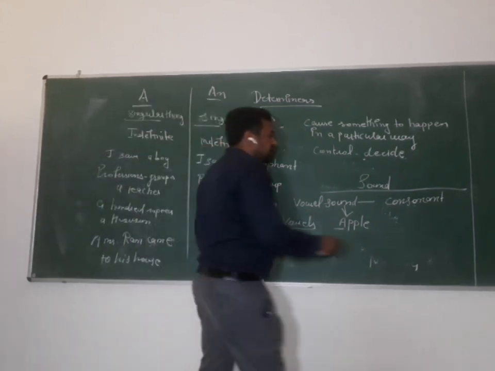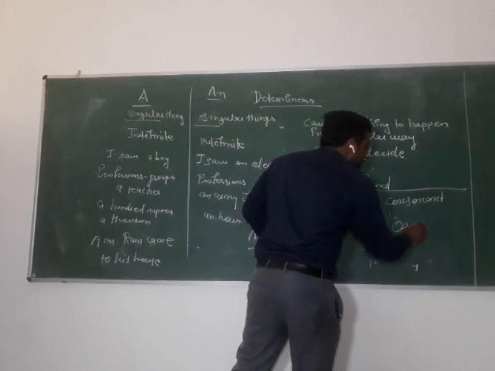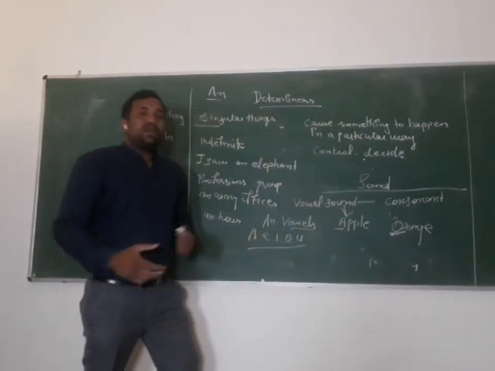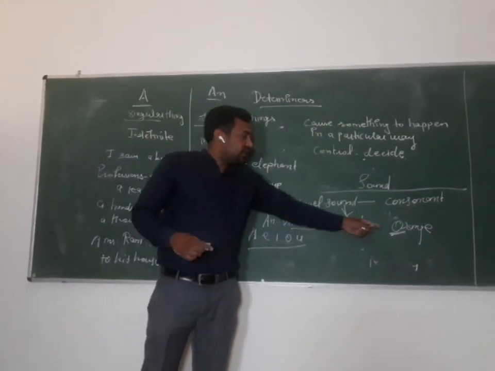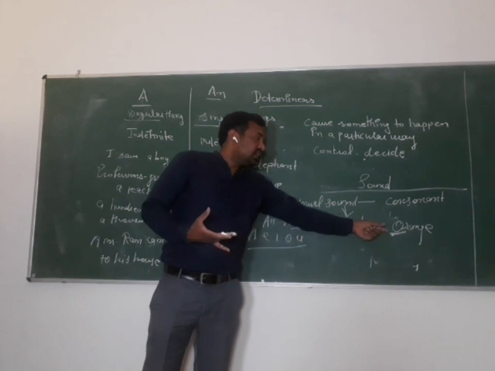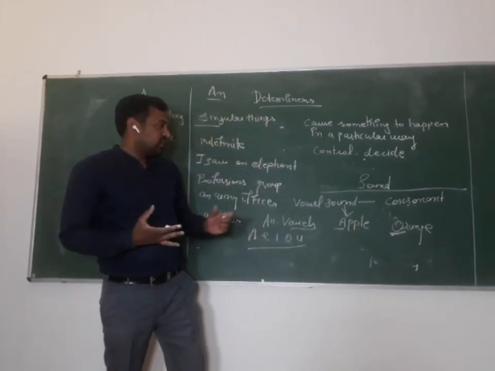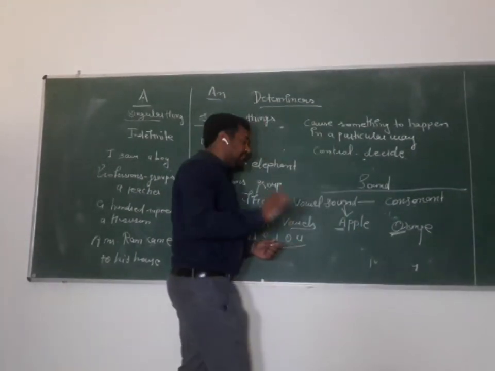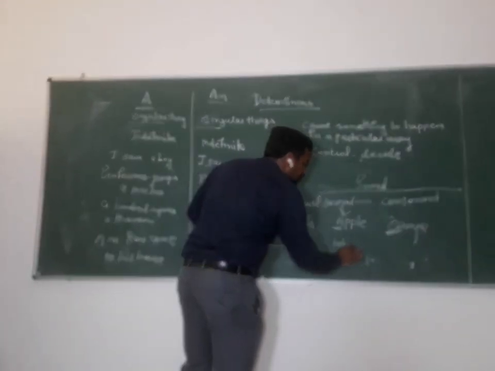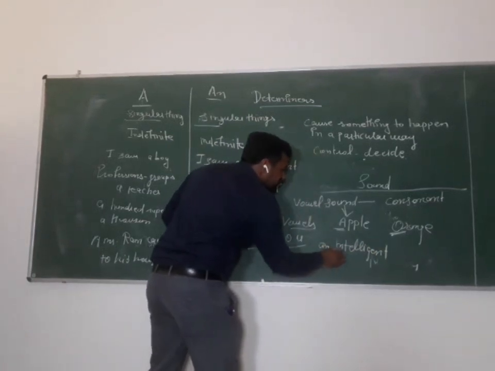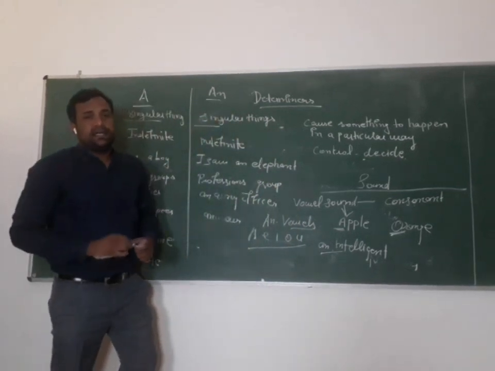You have seen, orange. How do you pronounce that word? And what is the opening sound? What is the initial sound? O. O is the opening sound. O is the initial sound. So this is a vowel sound. Whenever we have an a sound, whenever we have an o sound, like in intelligent, we use an. Suppose Radha is an intelligent girl.